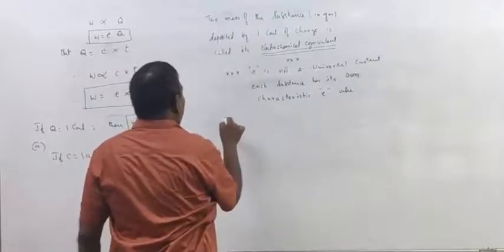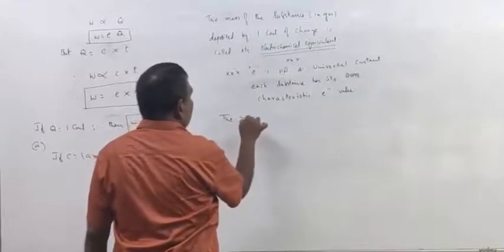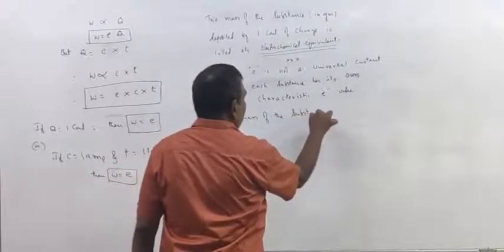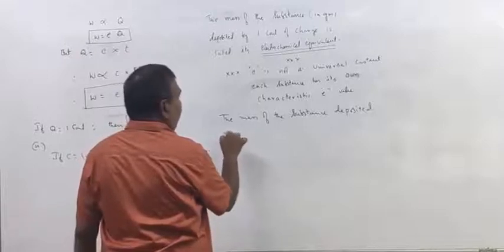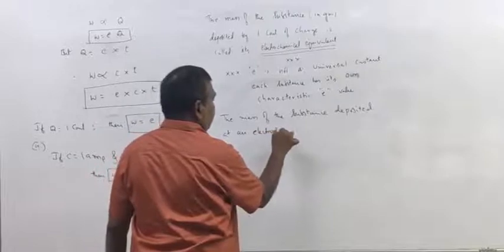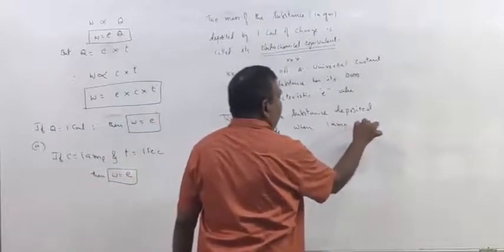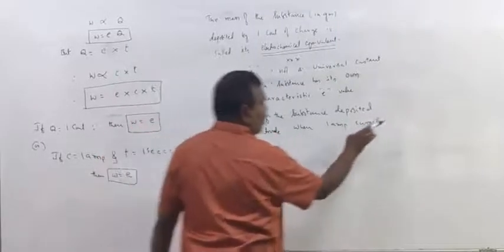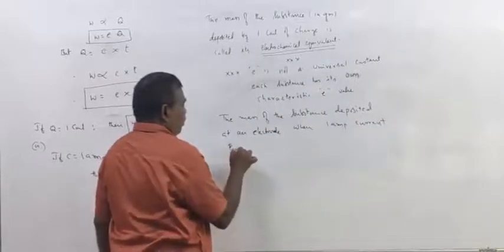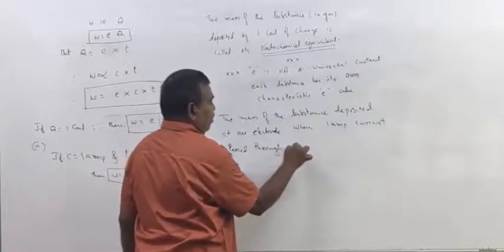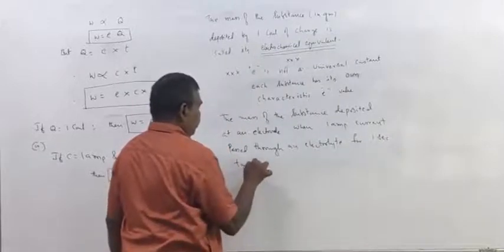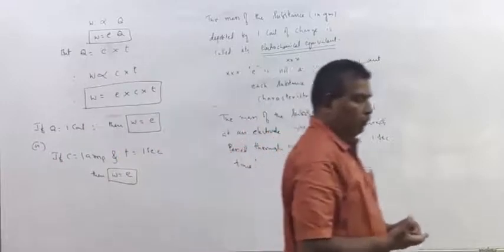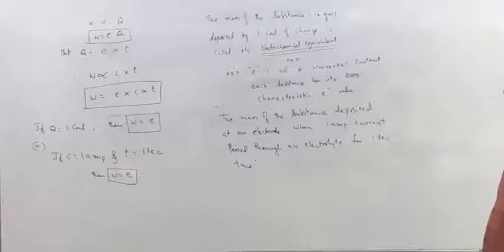Or electrochemical equivalent can also be defined as the mass of the substance deposited at an electrode when 1 ampere current is passed through an electrolyte for 1 second time.